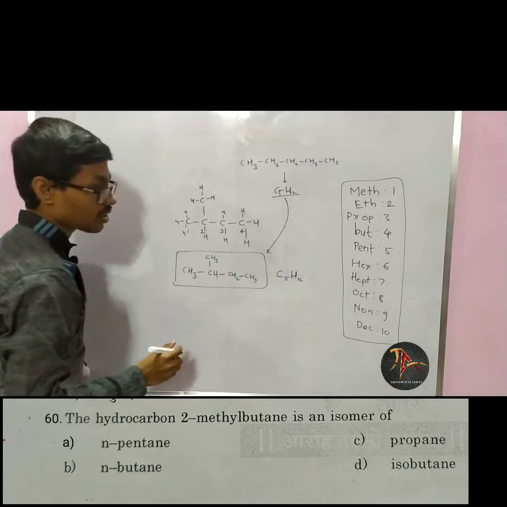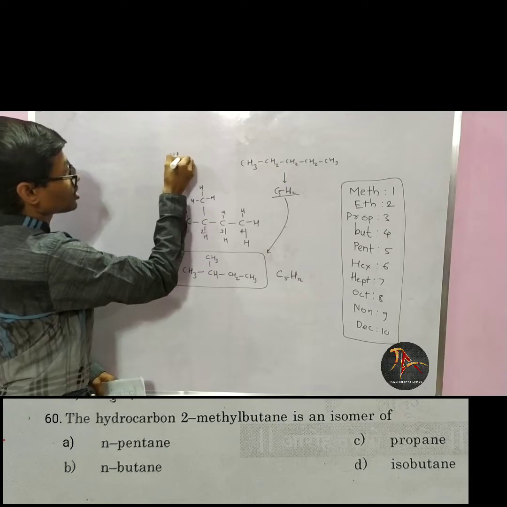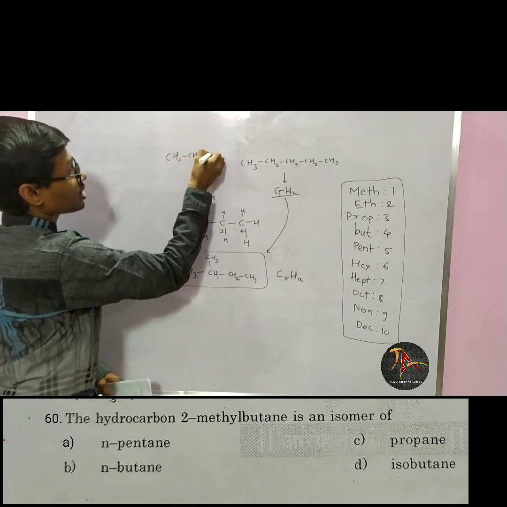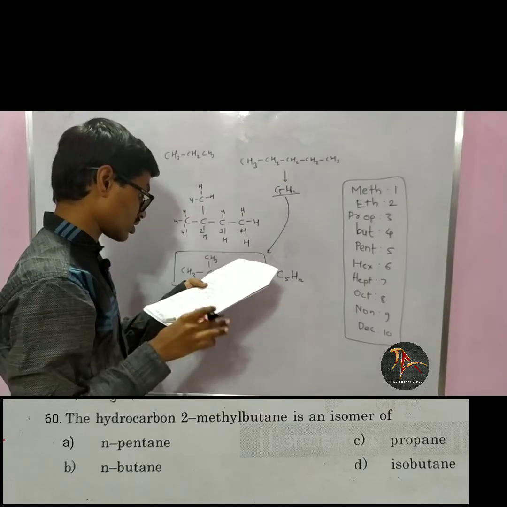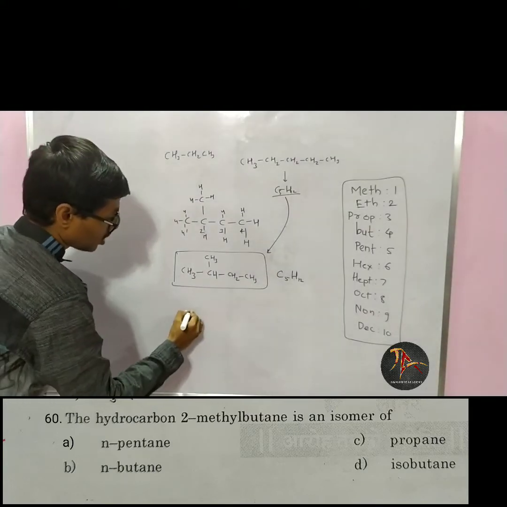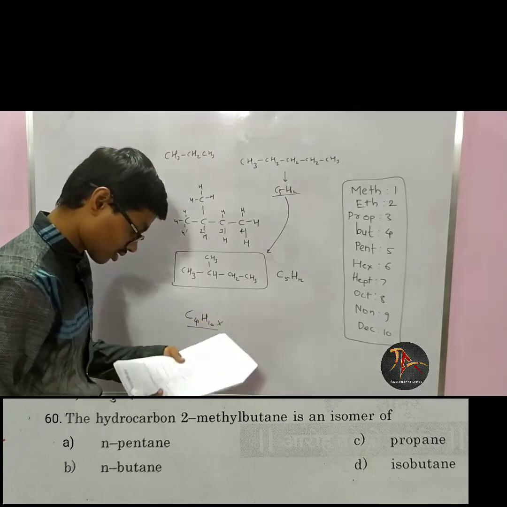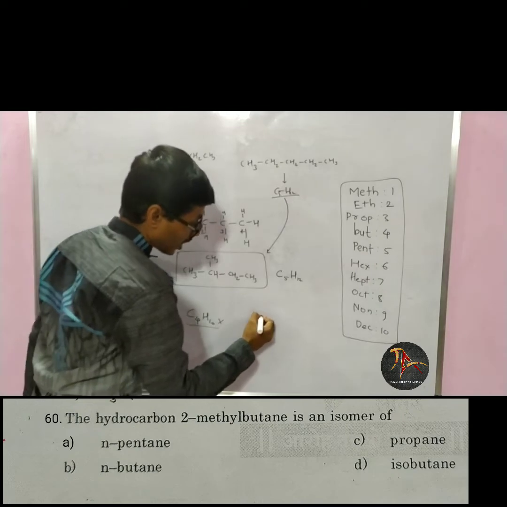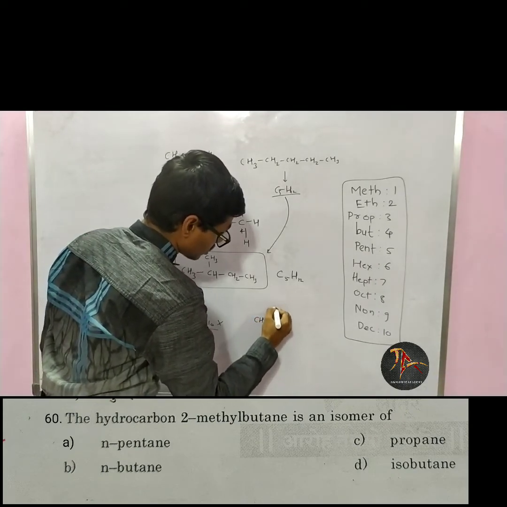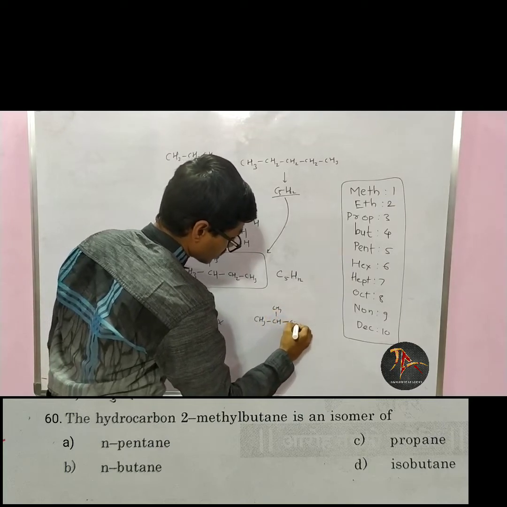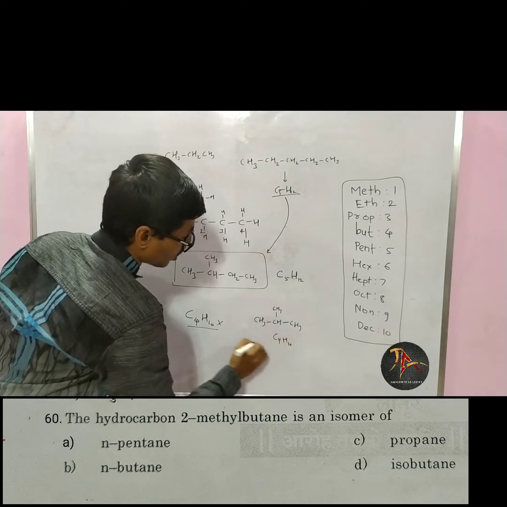Now propane. Let me check all options. Propane is nothing but 3 carbons: CH3, CH2, CH3. So the carbon count is not matching, so it is not an isomer. N-butane is C4H10, so it is not matching. Then isobutane. Isobutane is nothing but CH3, CH, CH3 and CH3. The isobutane formula is C4H10 again.